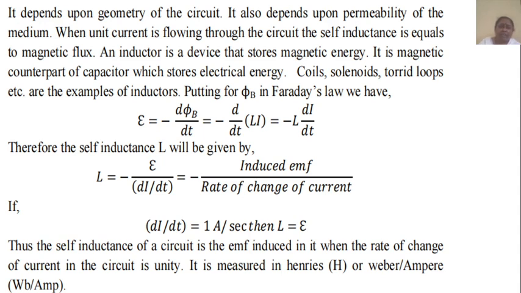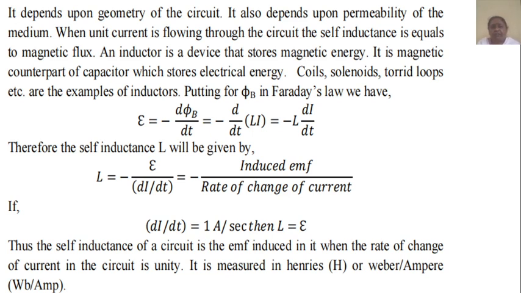It is the magnetic counterpart of a capacitor, which stores electrical energy. Coils, solenoids, toroids, loops, etc. are examples of inductors.